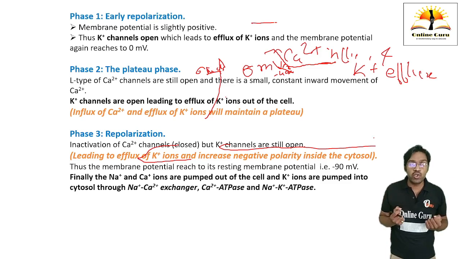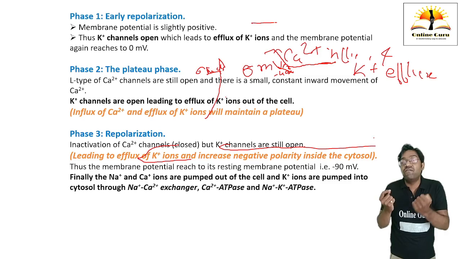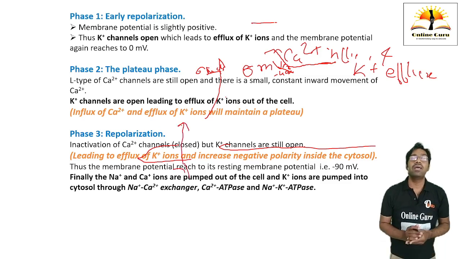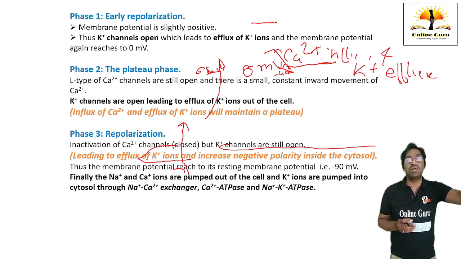The active transport should take place for transporting sodium as well as calcium from ICF to ECF. Okay, because in ECF they are more concentrated.